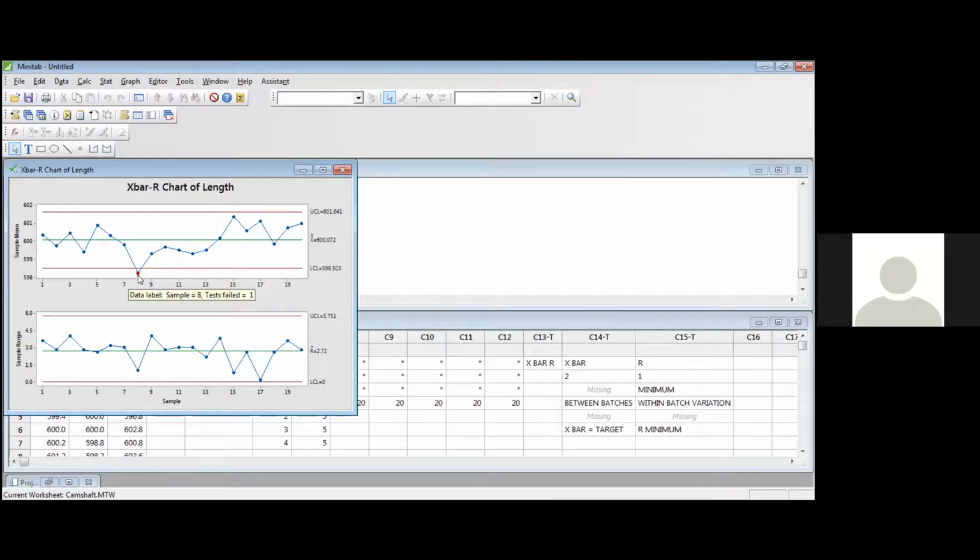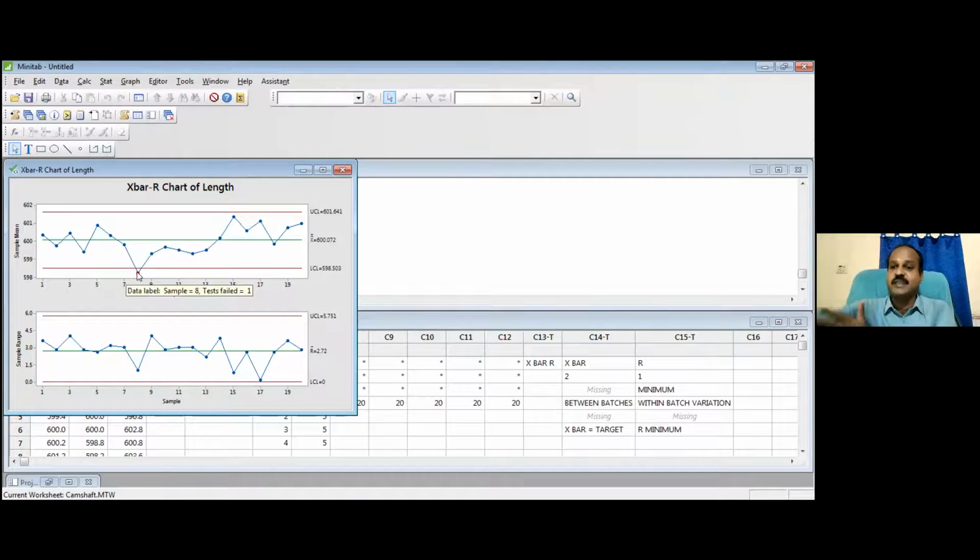Otherwise, what happens? If you ignore this point and send all remaining products to your customer, the customer is anyway going to send everything back to you. So instead of that, you can alert yourself. So a point coming out of the control limit is a strong signal. You must stop the process. You must investigate. You must figure out what factor is actually causing this X bar to go out. And then you must fix it. And then only you must continue, right?